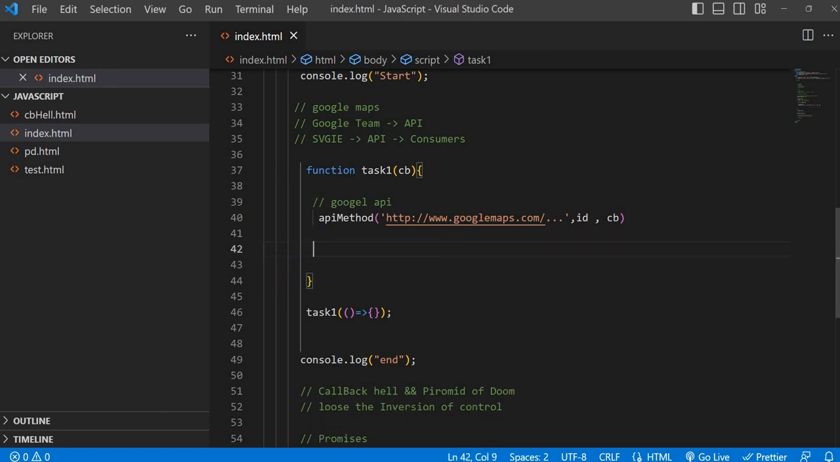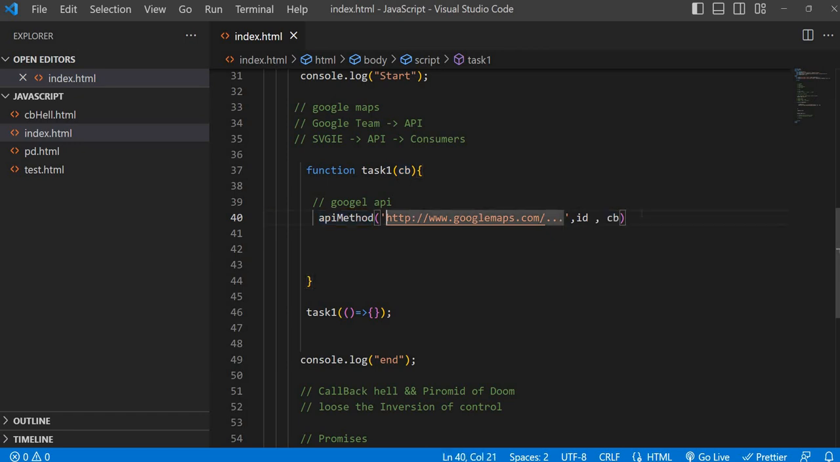So now what we are doing, we are giving our callback function to an API method, which is developed by the Google API, without using promises. Okay, we are talking about without promises. So then what will happen? We are giving our callback function and the control to a third-party API. That is dangerous. We don't know, right?